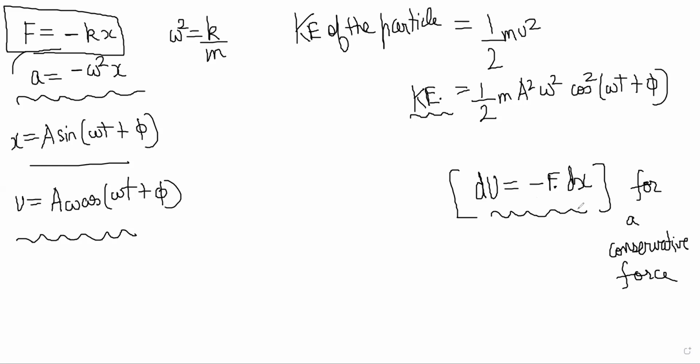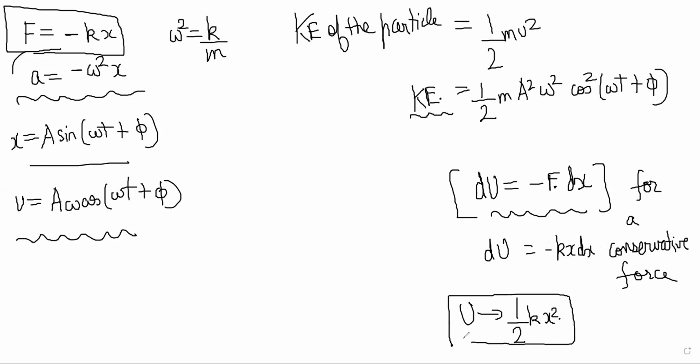You remember this from chapter 8: for conservative forces, dU will be minus F dot dr. So if you do that, it becomes minus kx dx, and after you integrate, it comes out as half kx square, just like it comes out for a spring. You realize how it will come? You will say Uf minus Ui, and it will be minus k xf square by 2 plus k xi square by 2. So half kx square is the potential energy.